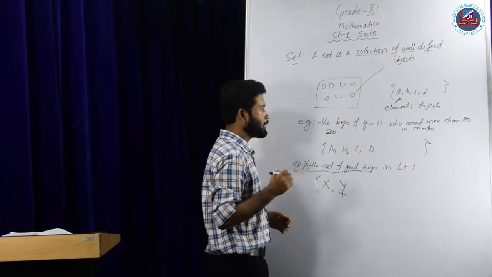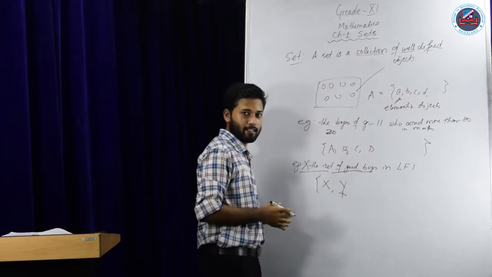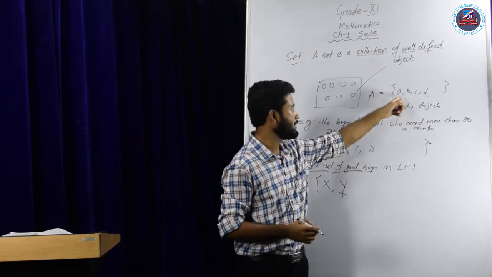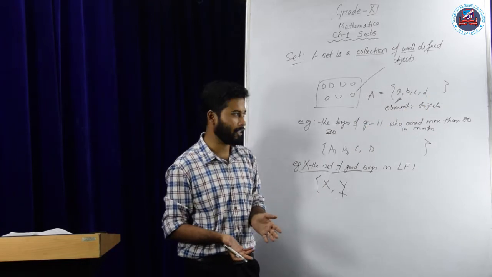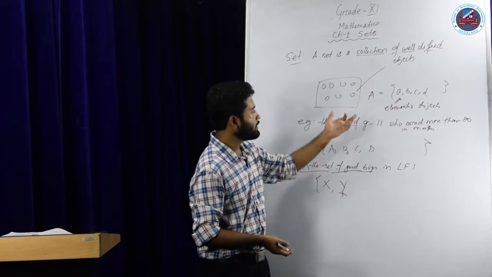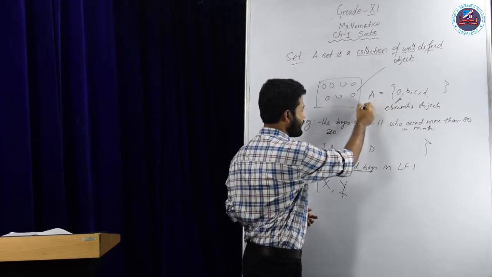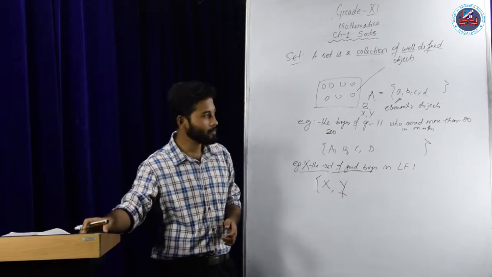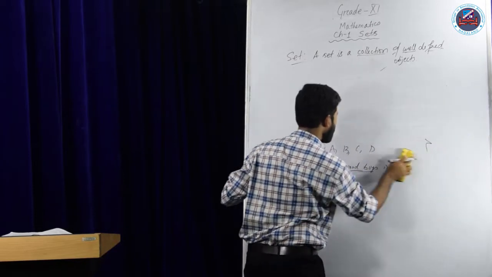Also, one thing to be remembered is that the elements of a particular set are represented by small letters. That is, I have written here a, b, c, d. If you know the specific elements, then it's fine, but if you do not know the specific elements, then we write a, b, c, d and so on. And the complete set is represented by a capital letter. Like here I have written capital A, sometimes I shall use B or X or Y and so on. Clear?